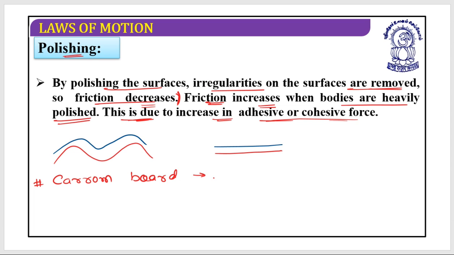But if you put on a higher amount of talcum powder, then it will increase the friction, not decrease it. So even while you polish the surface, you must understand that beyond a certain level it is going to increase the friction, and it is not going to decrease the friction. I hope this is clear.